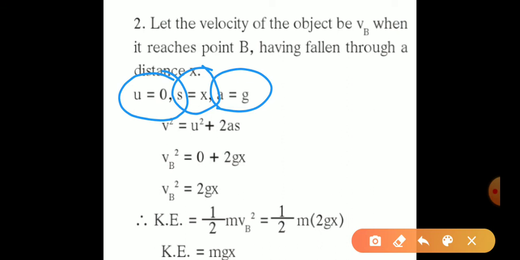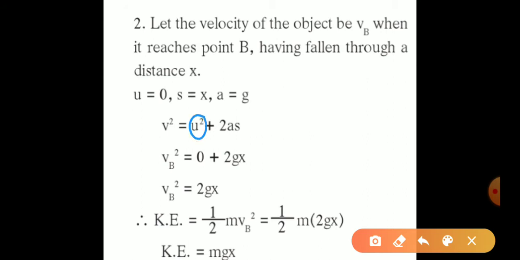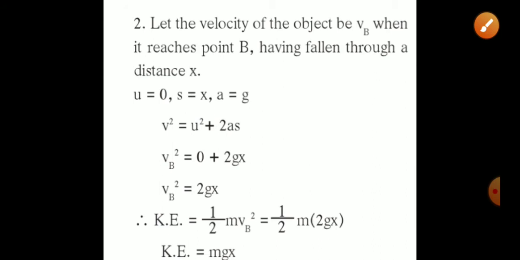So we have the formula v squared equals u squared plus 2as. Over there the velocity will be substituted as vB, and the value of u squared becomes 0 because u is 0. So 2 into a into s. After substituting the value of a as g and s as x, we get vB squared equal to 2gx.